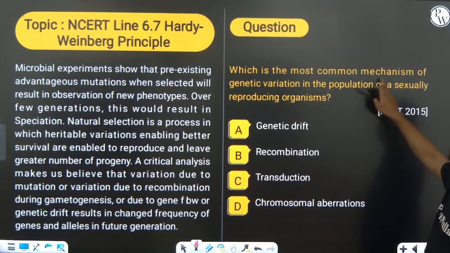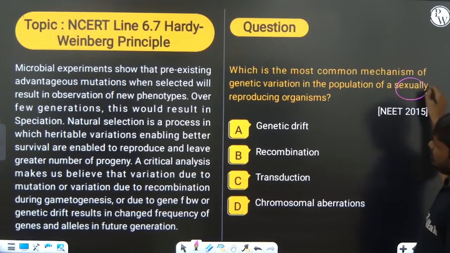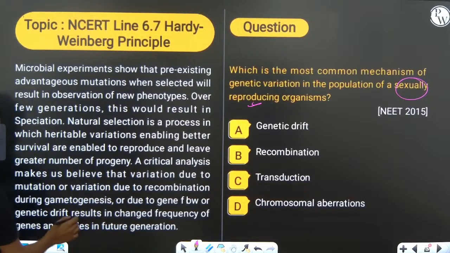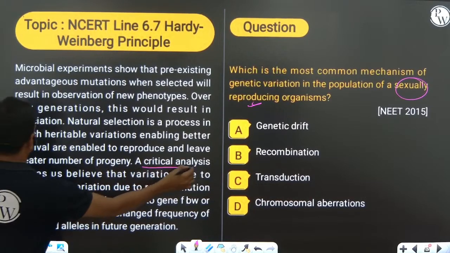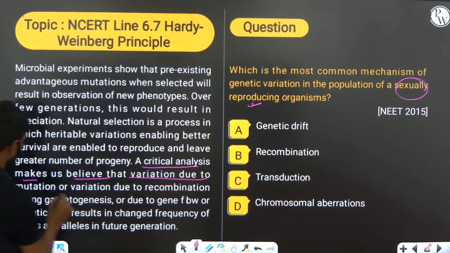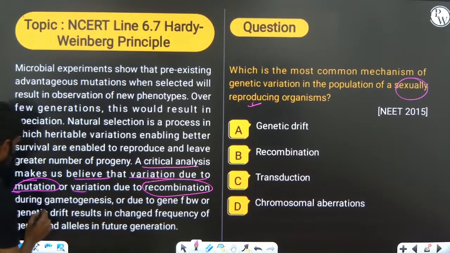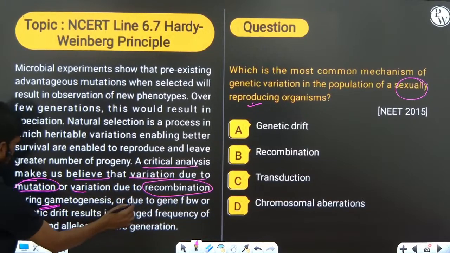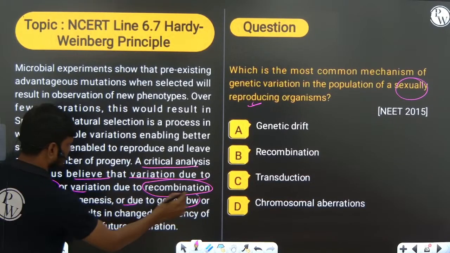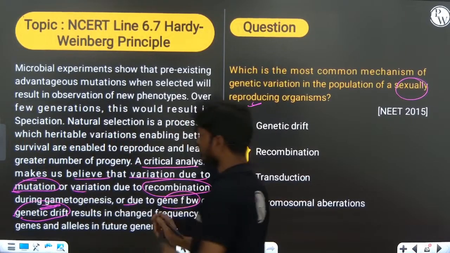So which is the most common mechanism of genetic variation in the population of sexually reproducing organisms? Important. So NCERT you can say here: a critical analysis makes us believe that variations are due to mutation, due to recombination during gametogenesis, due to genetic drift or gene flow, right? So that can result in change in allelic frequency.